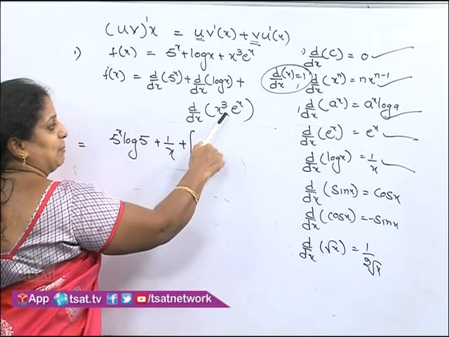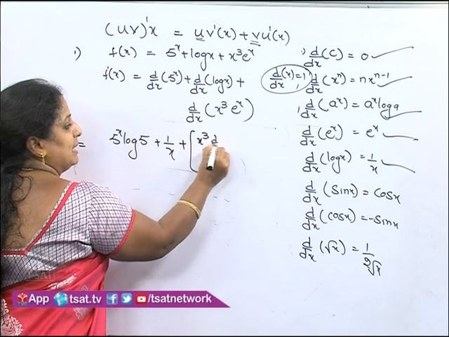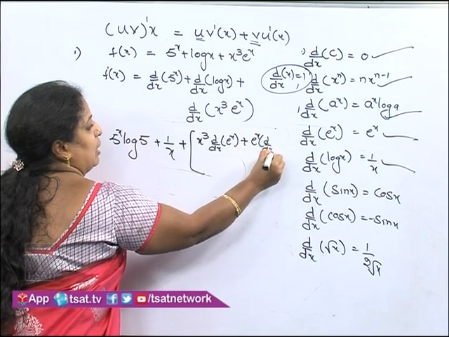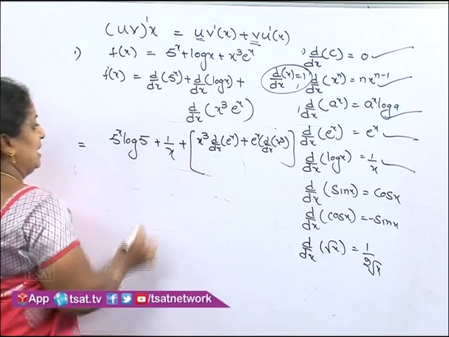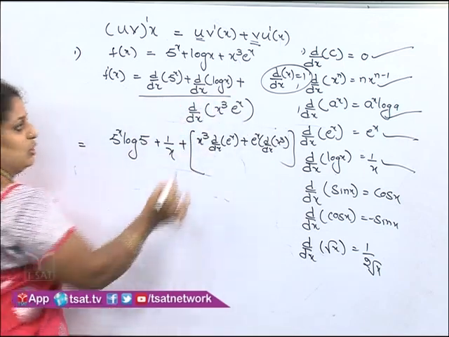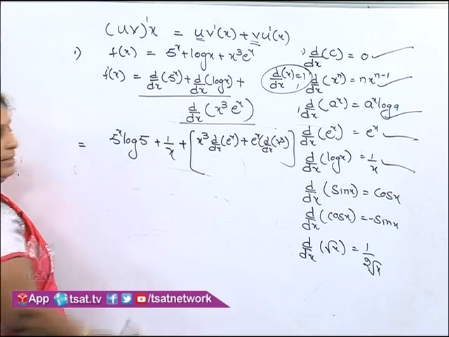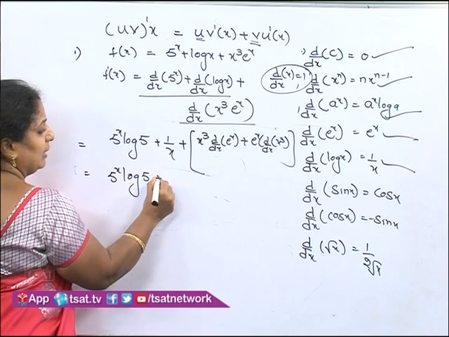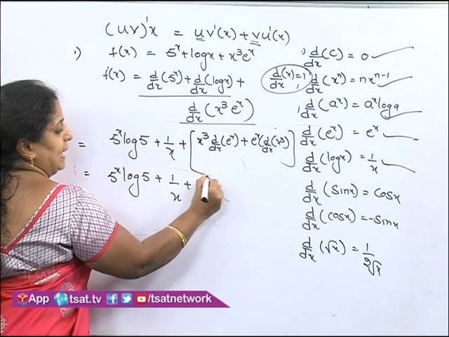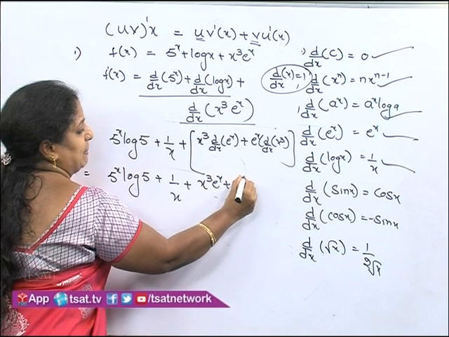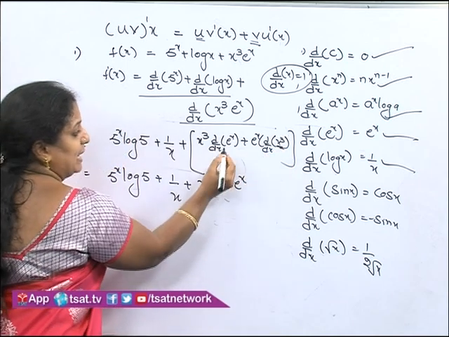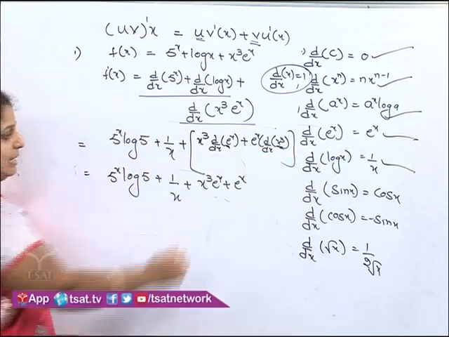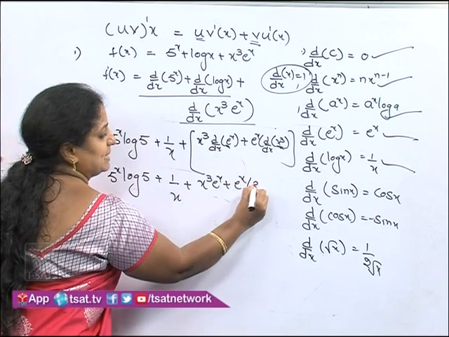Again apply the UV rule here: u into d by dx of v plus v into d by dx of u. So, for the first two terms we are using the first rule, for the third term we are using the UV method. Now, 5 to the power of x into log 5 plus 1 by x plus x power 3 into e power x plus e power x into the derivative of x cube. The derivative of e power x, I said, this is a special case, is e power x only. Now e power x into the derivative of x cube, which is 3x square.